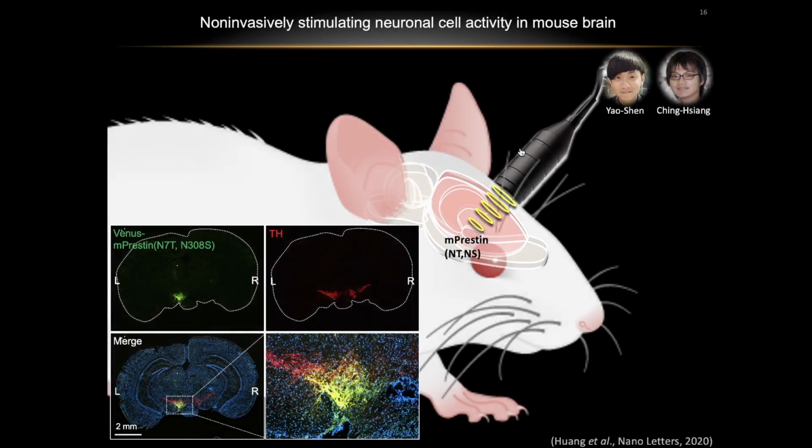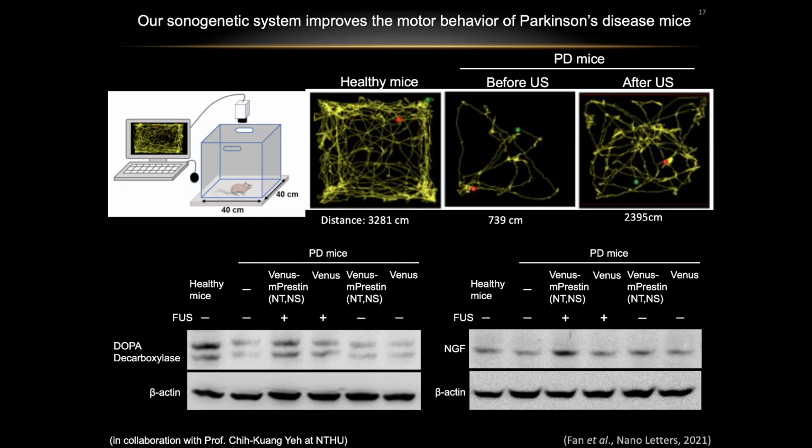We can also express the prestin mutant in mouse brain regions and successfully use medical ultrasound to non-invasively activate those neurons locally, and also use this to treat Parkinson's disease mice. This graph shows the movement trajectory of the healthy mice and the Parkinson's disease mice. You can easily tell the movement defect in the Parkinson's disease mice.